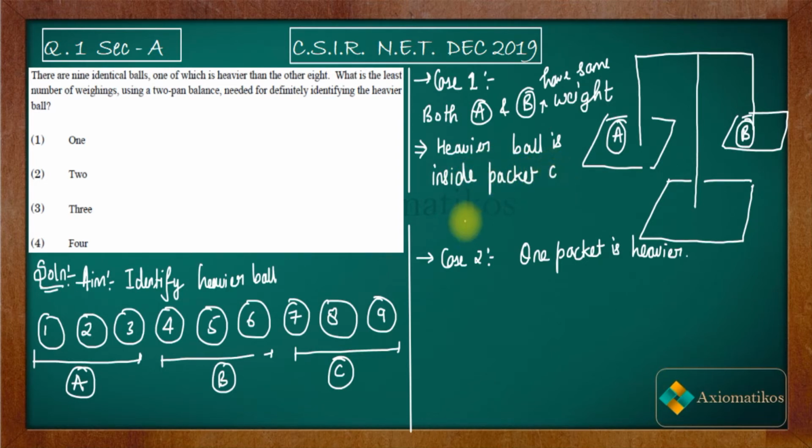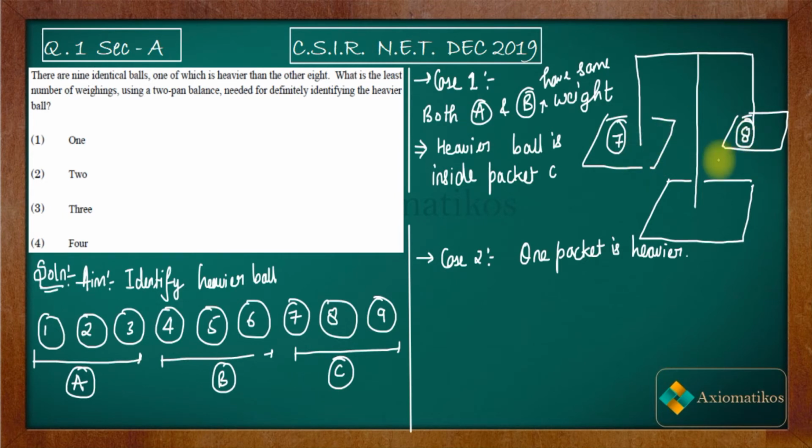Now suppose it is inside packet C, then what will you do? We will understand it a little bit. How many balls do we have in packet C? We have 3 balls. Let us say I place ball number 7 over here and ball number 8 over here.